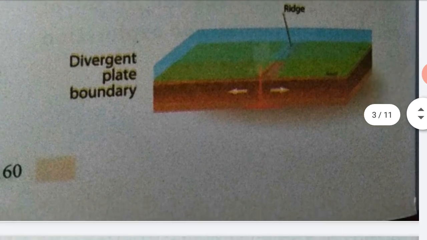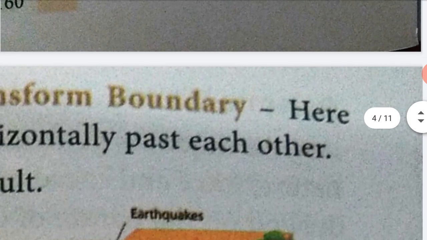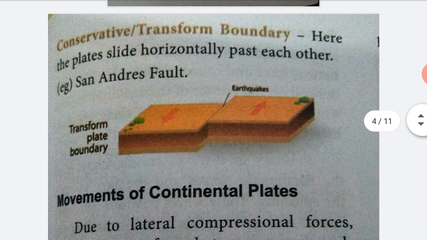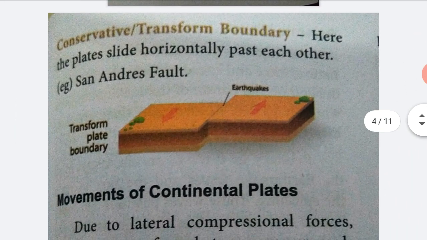The next type is conservative or transform boundaries. See the picture of transform plate boundaries. Here the plates slide horizontally past each other. Example, the San Andreas fault.